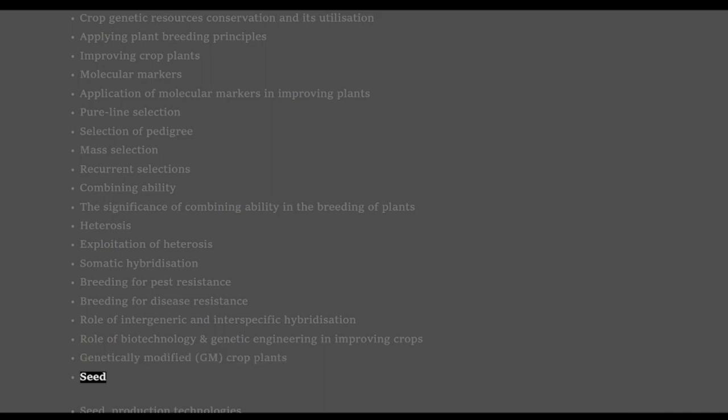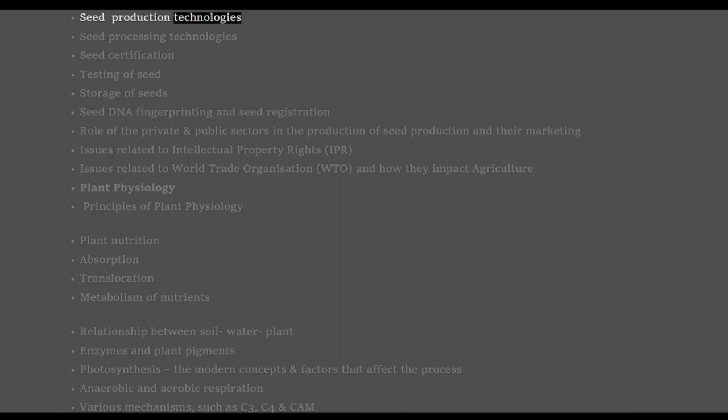Seed. Seed production technologies. Seed processing technologies. Seed certification. Testing of seed. Storage of seeds. Seed DNA fingerprinting and seed registration. Role of the private and public sectors in seed production and their marketing. Issues related to intellectual property rights, IPR. Issues related to World Trade Organization, WTO, and how they impact agriculture.